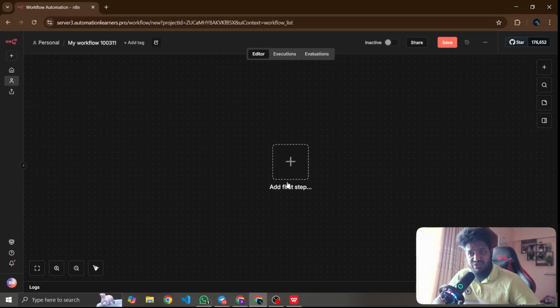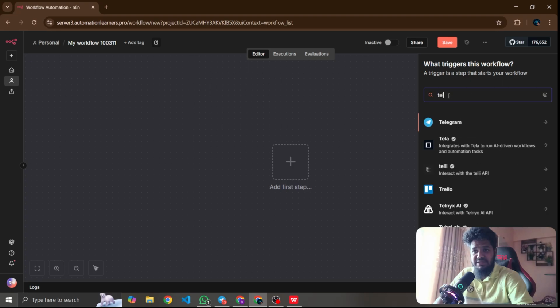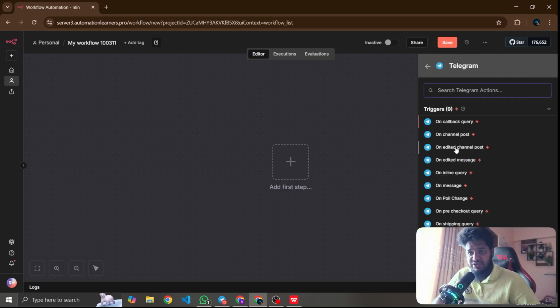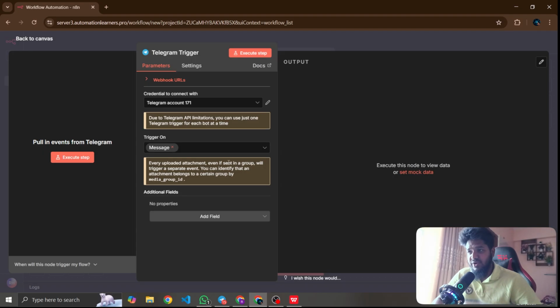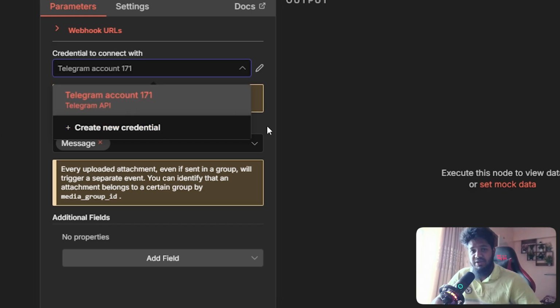Firstly, I want to add a Telegram node on the chat model. If someone messages on Telegram, I need to add a Telegram action, which is on message. If someone messages me, this will automatically trigger this workflow. So on the message model, you need to add a new Telegram credential, which is super simple. Just search on Google or YouTube, it will show you how you can make this one. So this is not rocket science.